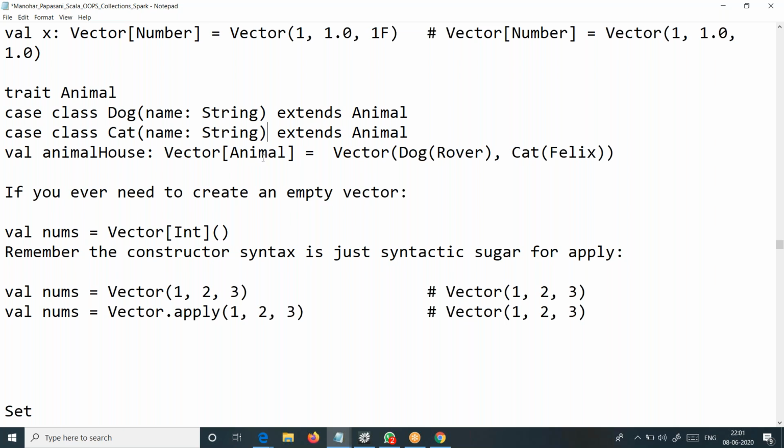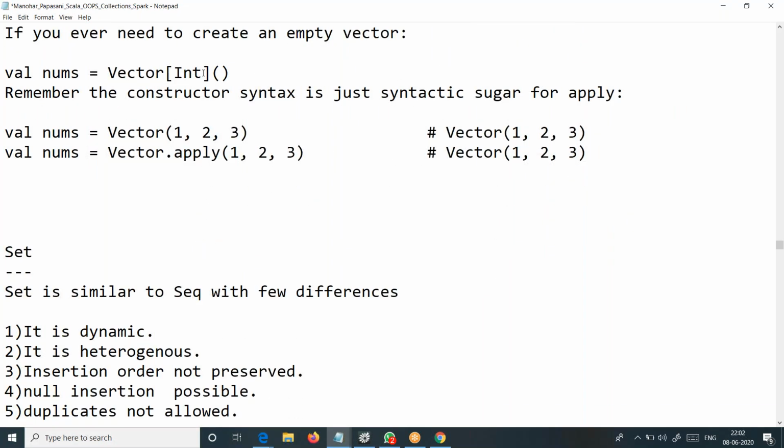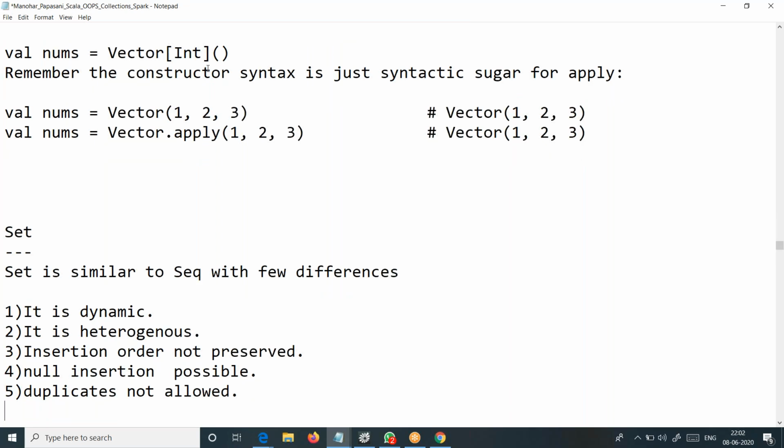We will just test it. I'm just explaining the different ways of constructing these vector objects. Of course, we had discussed this, so it is not new for us. This is constructing an empty vector. We know how to do that. Long back we had discussed it. This is not new for us.